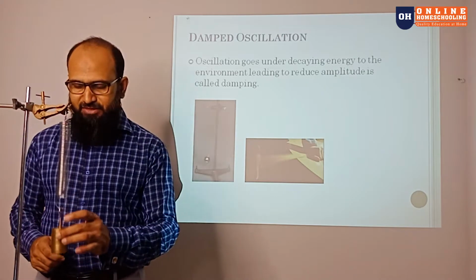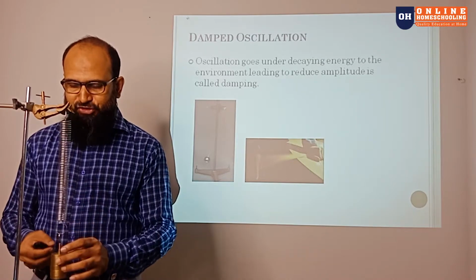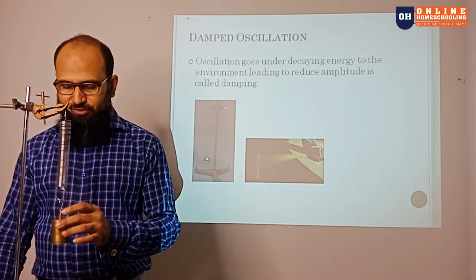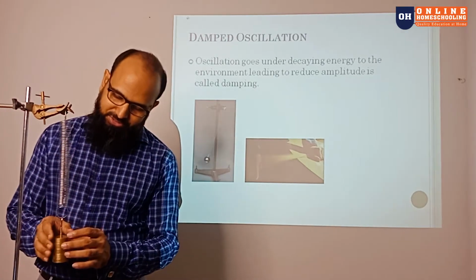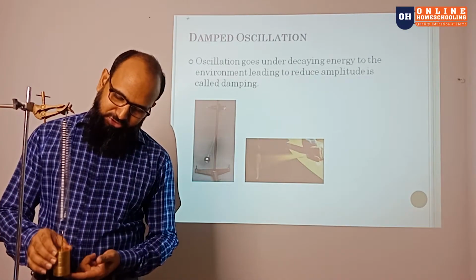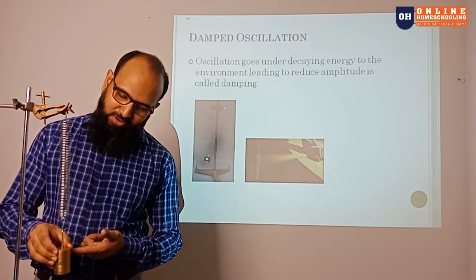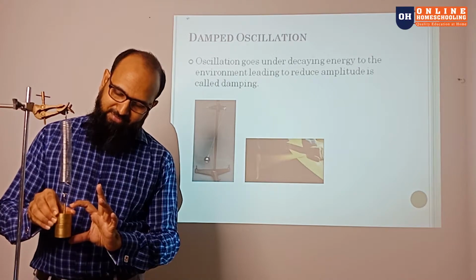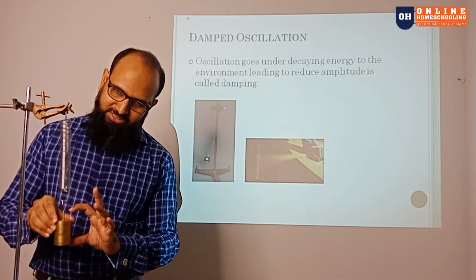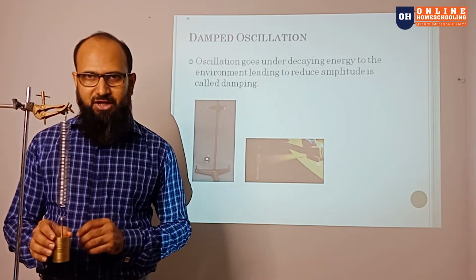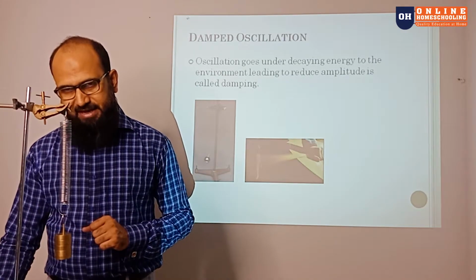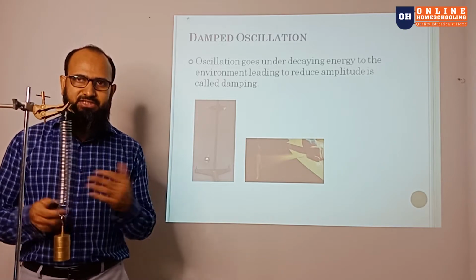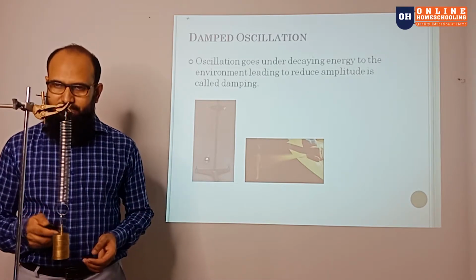So if it is vibrating, the amplitude is gradually decreasing. Initially, you can consider this one was in this position and goes up and down to this position. Later on, the vibration from the mean position is decaying, and eventually it's going to stop. So we can say damping is the amplitude decreasing through the energy loss to the surroundings.